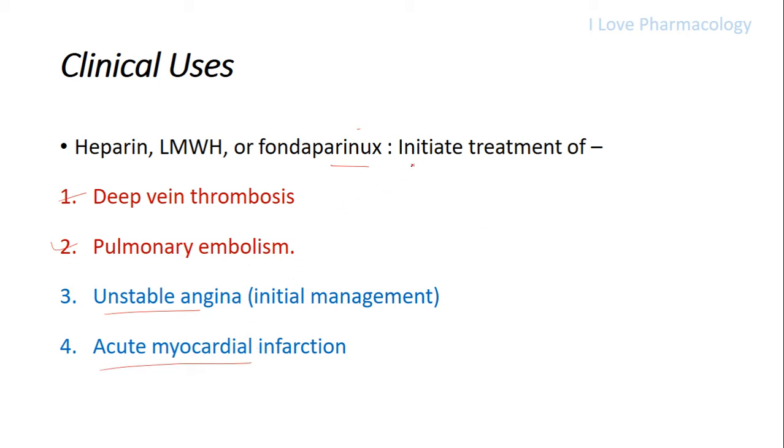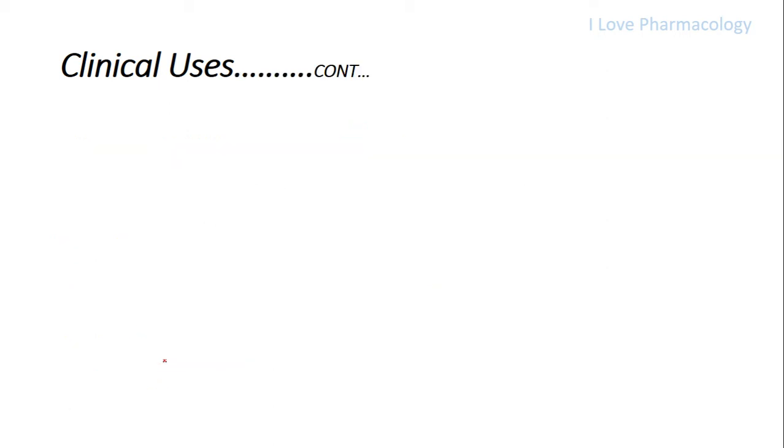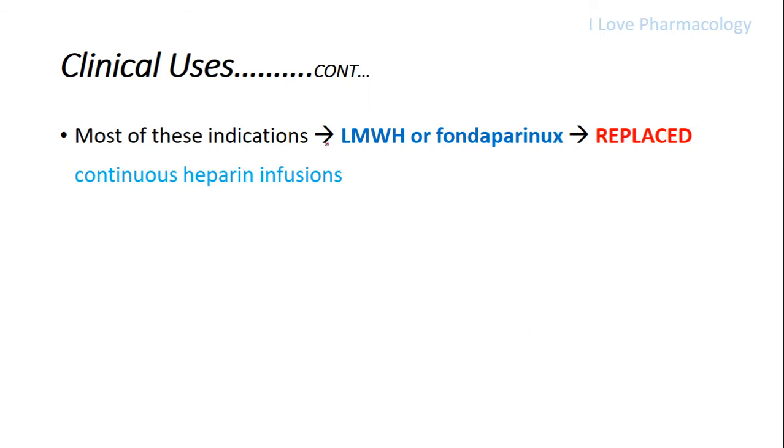So you can initiate the treatment with heparin and low molecular weight heparin or fondaparinux depending upon the patient complaints in treating deep vein thrombosis, pulmonary embolism, and also as an initial management in case of unstable angina and acute myocardial infarctions. For most of the above indications, you can use either low molecular weight heparin or fondaparinux.